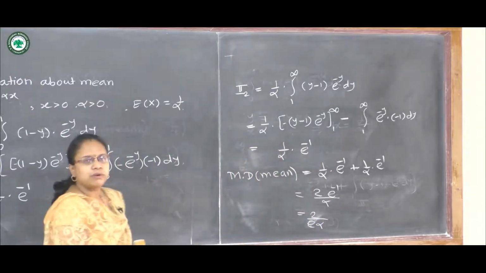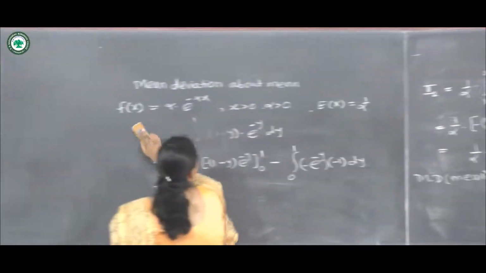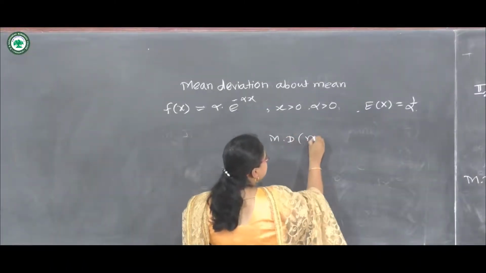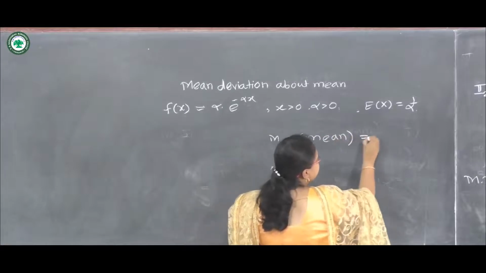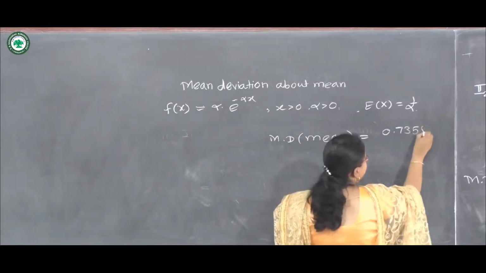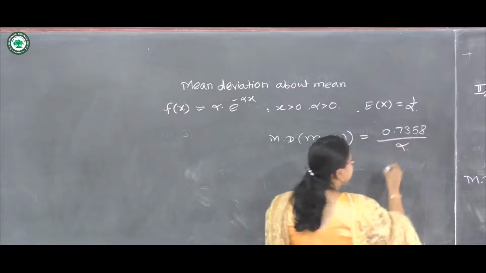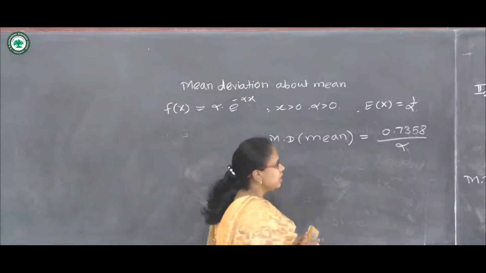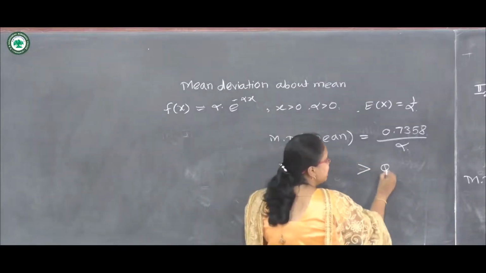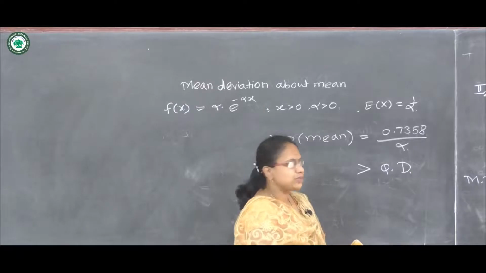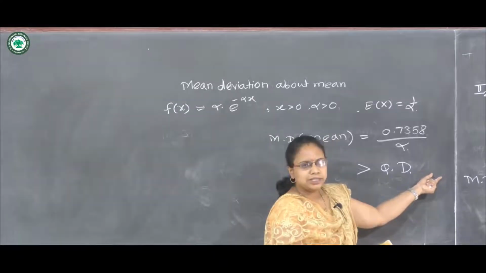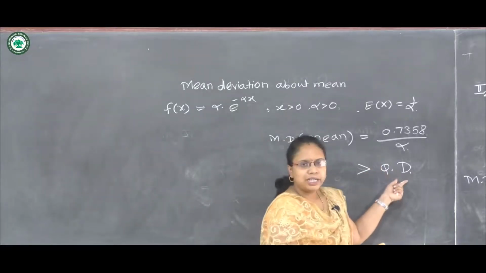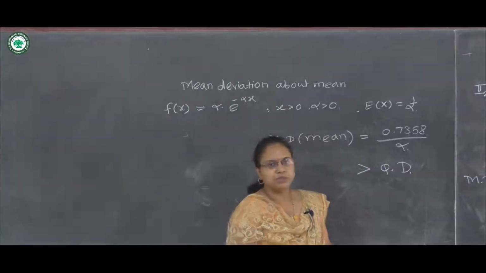So we know the value of e, so just substitute the value of e, and mean deviation about mean equals 0.7358 upon alpha. So this is the mean deviation about mean for exponential distribution, and we can see that this is greater than the quartile deviation, which was 0.5493 upon alpha. So mean deviation is greater than quartile deviation for exponential distribution.